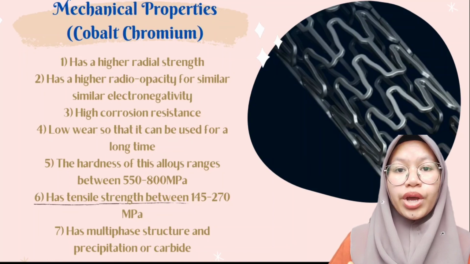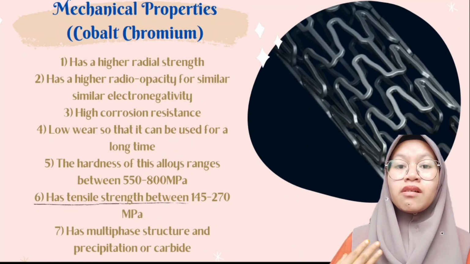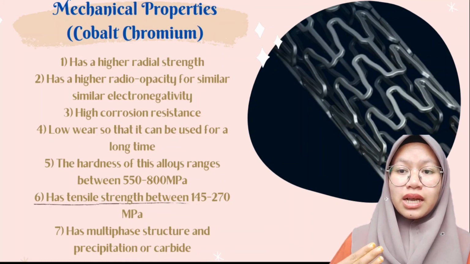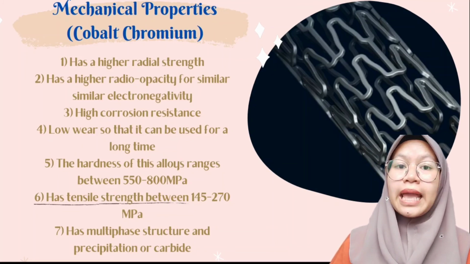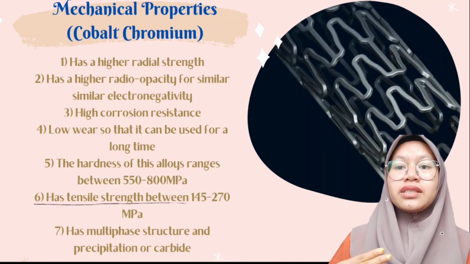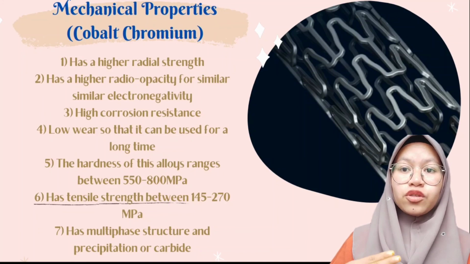It is a low wear material so that it can be used for a long time. The hardness of these alloys ranges between 550 and 800 MPa. It also has a tensile strength between 145 and 270 MPa.